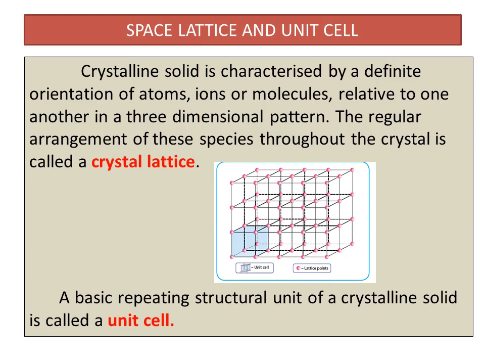Crystalline solids are characterized by definite orientation of atoms, ions and molecules relative to one another in a three-dimensional pattern. The regular arrangement of these species throughout the crystal is called a crystal lattice. You can see in the diagram, one blue colored cube is shown which is called a unit cell, and the same unit cell is actually repeated again and again which makes the entire lattice called space lattice. A basic repeating structural unit of a crystalline solid is called unit cell.